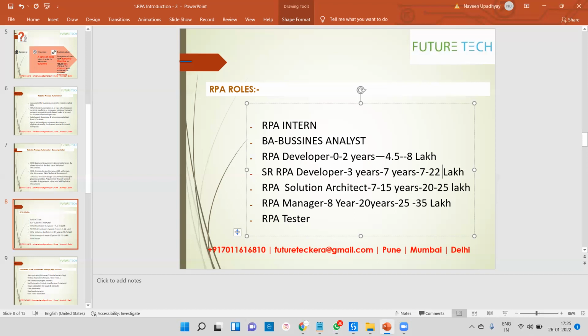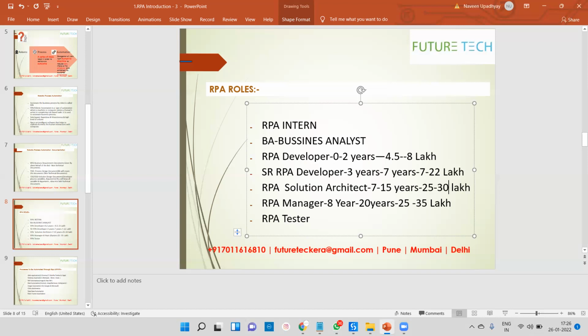If you have a good background, if you have already worked in a multinational company, I saw multiple people with 5 years plus experience getting more than 20 LPA. If you go for solution architect, definitely today, right now I will change 25 to 30 lakhs, definitely we can get from the market. But especially for solution architect, you should have very good knowledge of RPA and how to work with it. If you have a good knowledge of automation and at least two tools, that is very good. The package can definitely go up to 20 to 25 to 30 lakhs per annum.